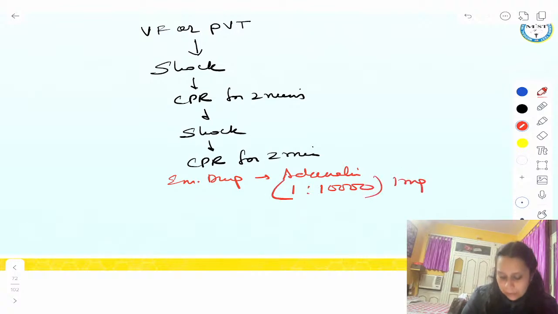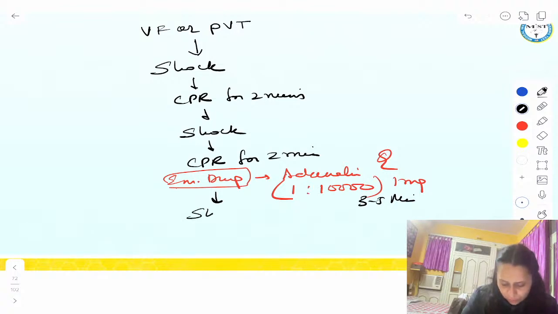This was asked in last exam. So this is a question. What is the concentration of adrenaline used? 1 in 10,000. 1 milligram, 1 in 10,000. We give emergency drug, right? And we keep on doing CPR. Adrenaline we can repeat every 3 to 5 minutes. And again after 2 minutes we see if it is the same VF and VT, we can again give shock. And we continue with CPR and we give adrenaline every 3 to 5 minutes.